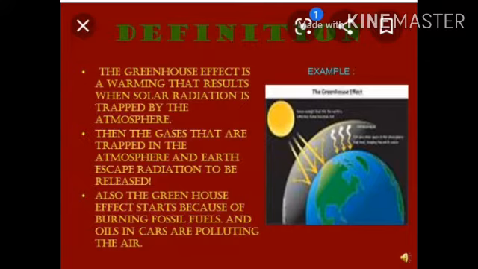See, a greenhouse is a glass house. It is used mostly in cold areas because, you know, in cold areas we have less insolation. Solar radiation received is very little. So a greenhouse is a glass house mostly used in cold areas to preserve heat, and it helps the plants to grow because there is very little sunlight. So they made a glass house, known as a greenhouse, to grow the plants.